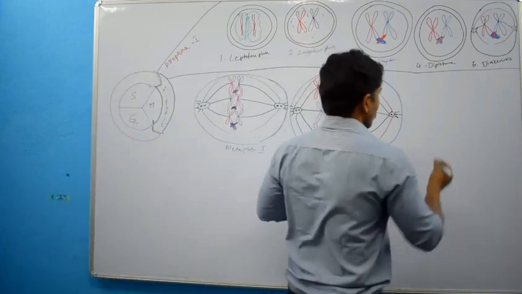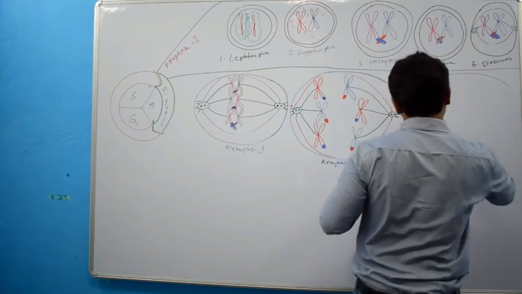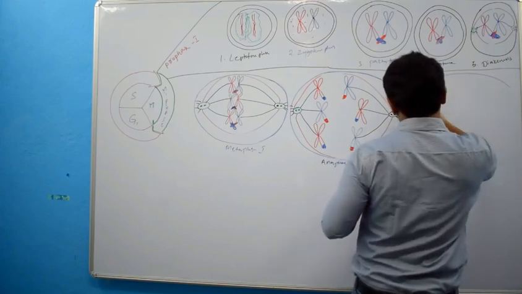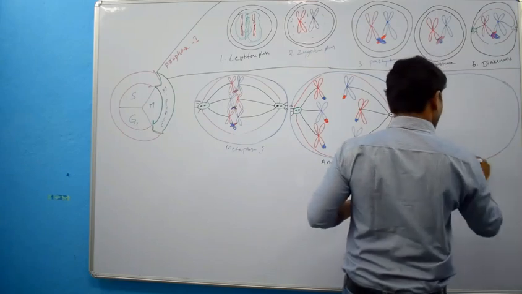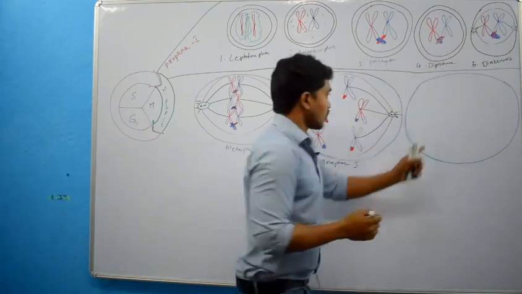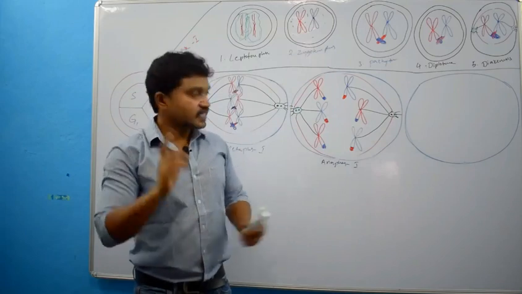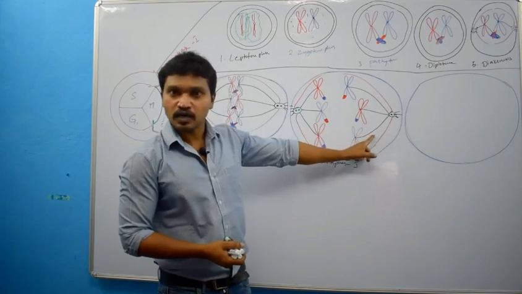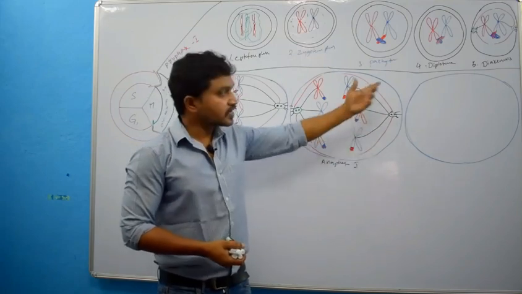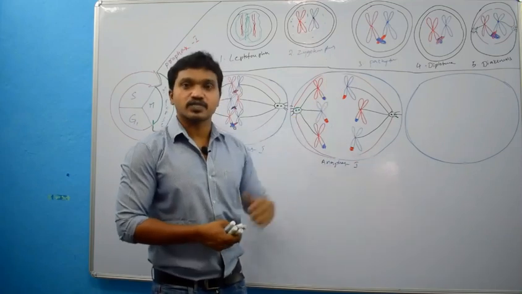In telophase 1, there will be reappearance of the nuclear envelope, destruction of this aster, reappearance of the nucleolus and division of the cell.